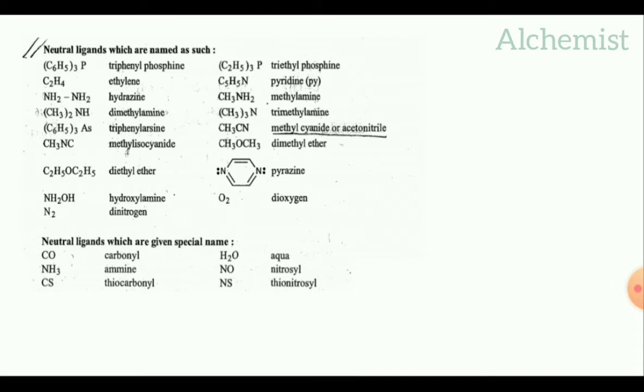CH3 NH2 methylamine, CH3 thrice N trimethylamine, CH3CN methyl cyanide or acetonitrile, CH3 O CH3 dimethyl ether. Here I have given the pyrazine structure. O2 is dioxygen.